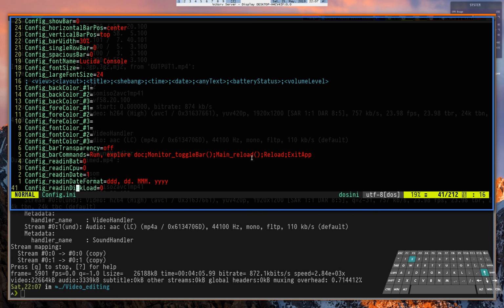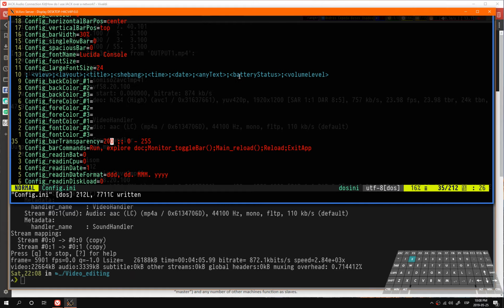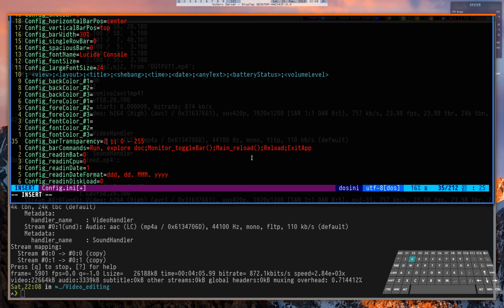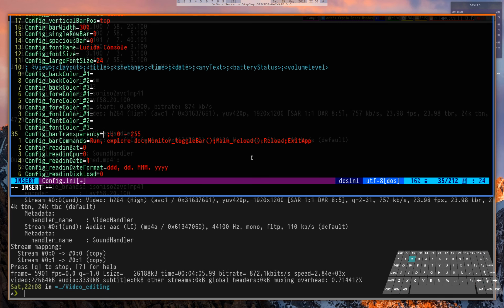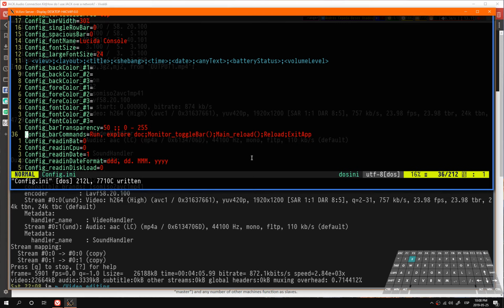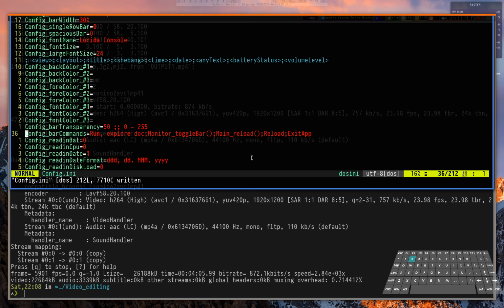Next is the colors, but I'm explaining the transparency first. So values go from 0, being completely transparent, to 255. As you can see, if I change the value, for instance, to 150, it becomes more apparent. If I change it to 50, much more transparent, it's really, really clear what's going on. Next, let's leave it at 200.